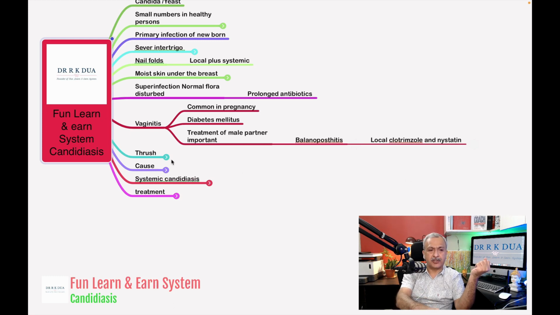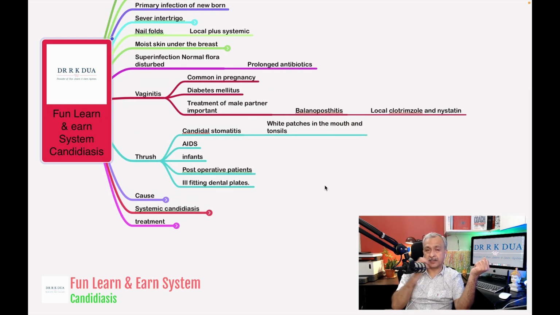So next is the thrush. What exactly is the thrush? Thrush is basically the candidal stomatitis, that means candidal infection of the oral cavity. White patches in the mouth and the tonsillar fossa appear. Also in case of AIDS, in case of infants, post-operative patients and ill-fitting dental plates. Because these ill-fitting dental plates cause chronic irritation and because of the presence of moisture, there is proliferation of the candidal infection. If the patient is diabetic also, that also increases the chances of such kind of infection.